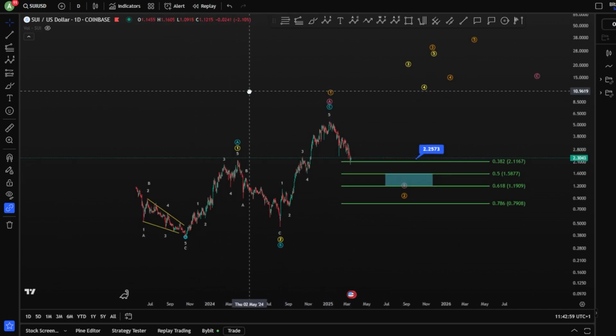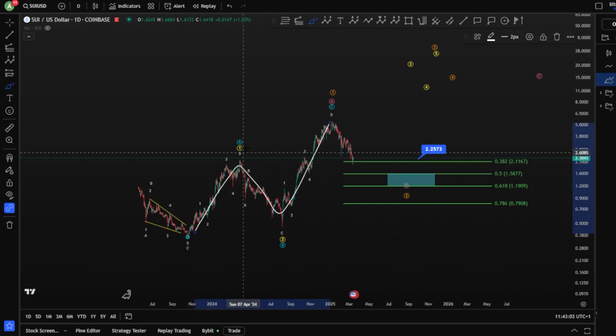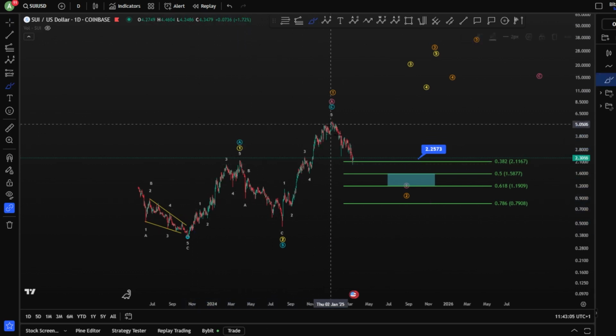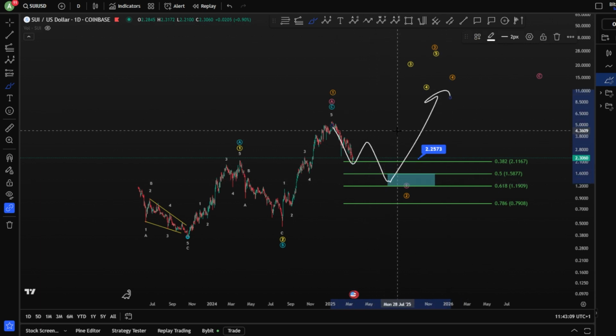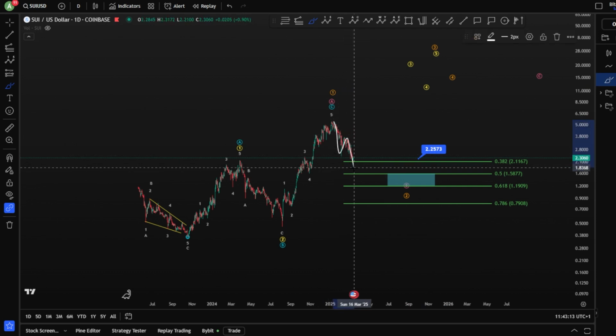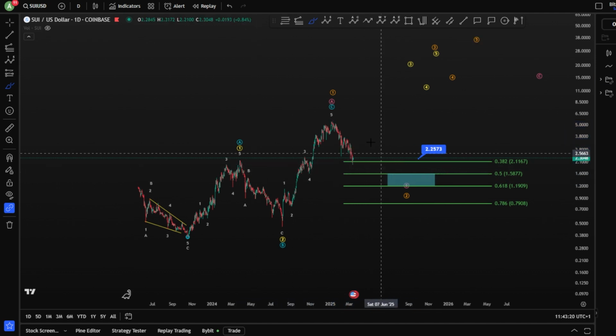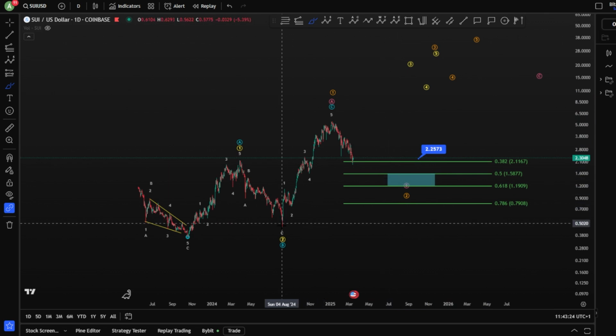Now, another scenario is that you have finished A, B, and a C. We finished the ABC in the blue. We're looking at 3 waves toward the downside and then continuation toward the upside. Meaning your bearish scenario is an ABC here toward the downside, 3 waves down, 3 waves up, 1, 2, 3, 4, and a 5 towards the downside. This is your short-term bearish scenario, and then of course looking for higher again.